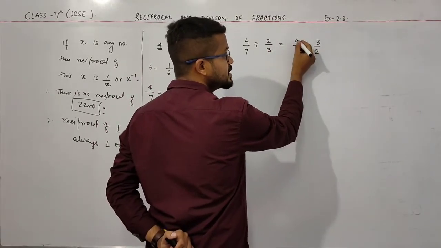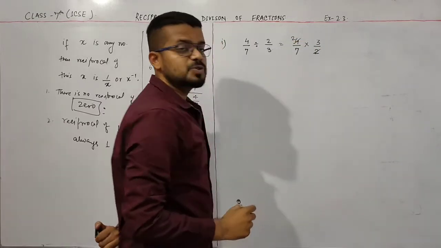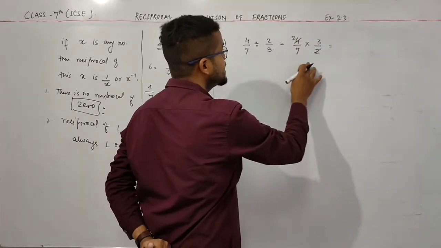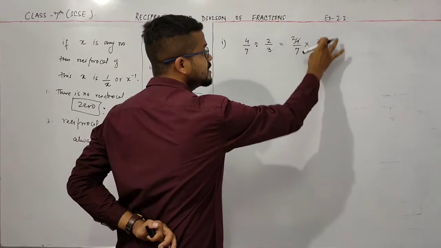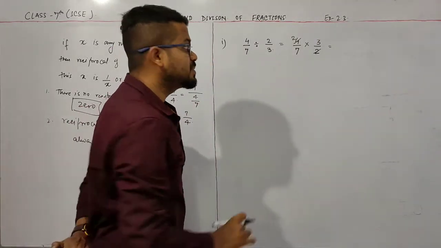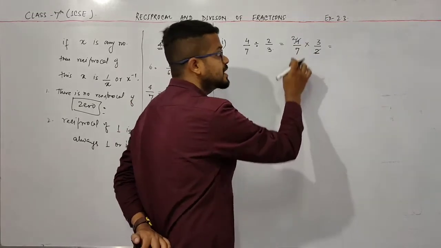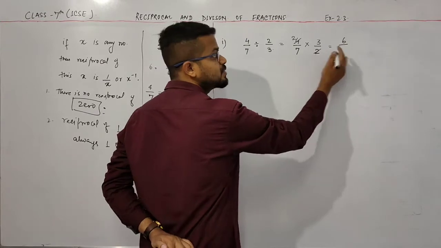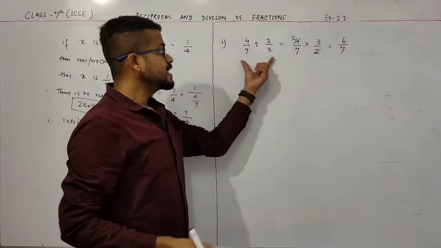So this is 2 and this is 4. So I simply divide this 4 by 2. The 2 2s are 4. Now how do I get this answer, how do I solve this further? Now this is an example of multiplication. So in multiplication I simply multiply numerator and denominator. So this is 2 into 3 is 6 and here it is 7 into 1 is 7. So this is the answer of this example.